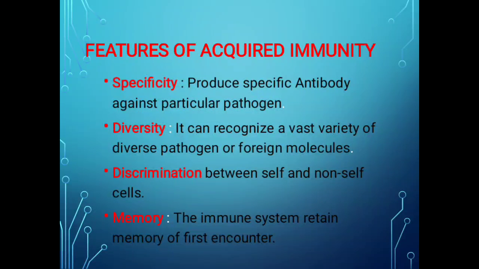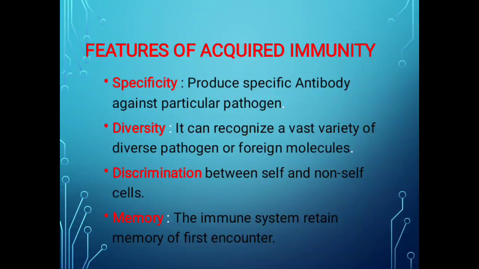They retain the memory of that first encounter, and due to that, if there is a second encounter of the same pathogen, meaning again a second time the same type of antigen or pathogen enters the body, then immediately the memory cells recognize that pathogen, and a quick and stronger immune response is generated than in the first encounter.